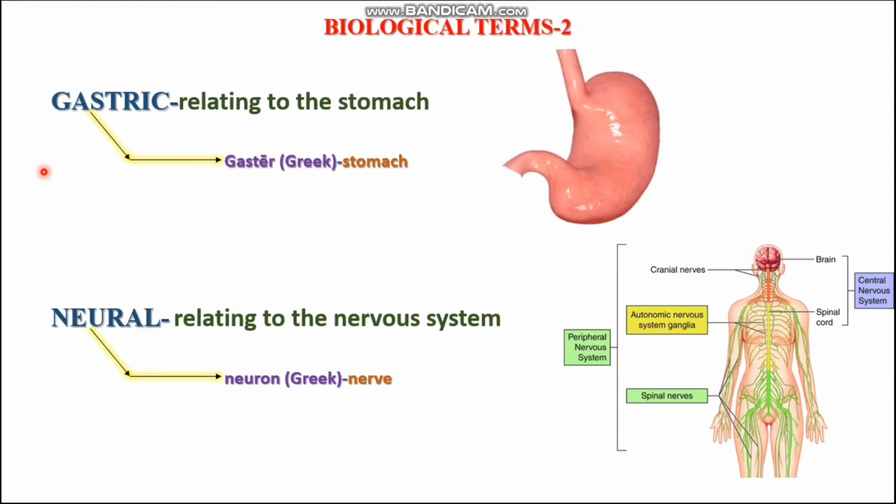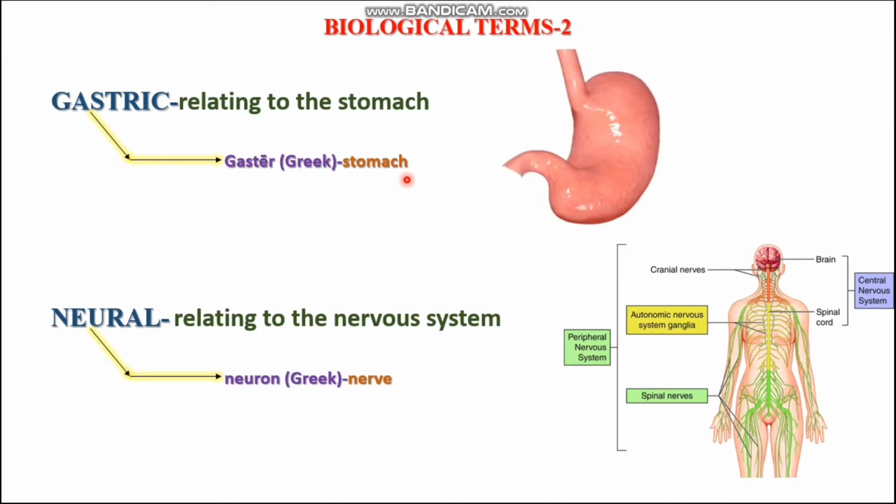The first biological term we are going to discuss is gastric. Gastric is something relating to the stomach. This word gastric is derived from the Greek word gaster, which means stomach. So the origin also conveys the same thing. The best example is gastritis, which is nothing but a stomach ulcer.